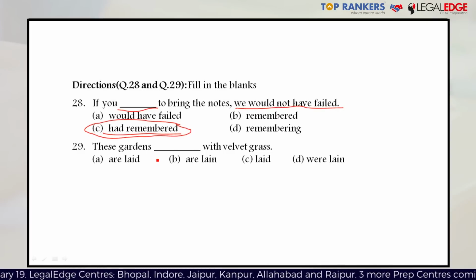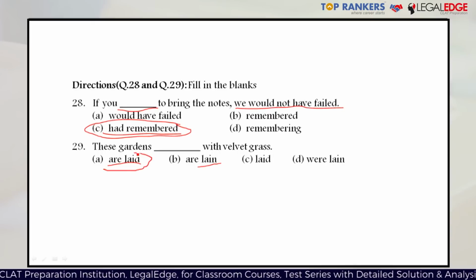So now, out of the four options, laid is a form of lay, which is a transitive verb, and lain is a form of lie, which is an intransitive verb. You should remember that intransitive verbs are never expressed in passive form. So in this particular case, only option A makes sense. These gardens are laid with velvet grass.